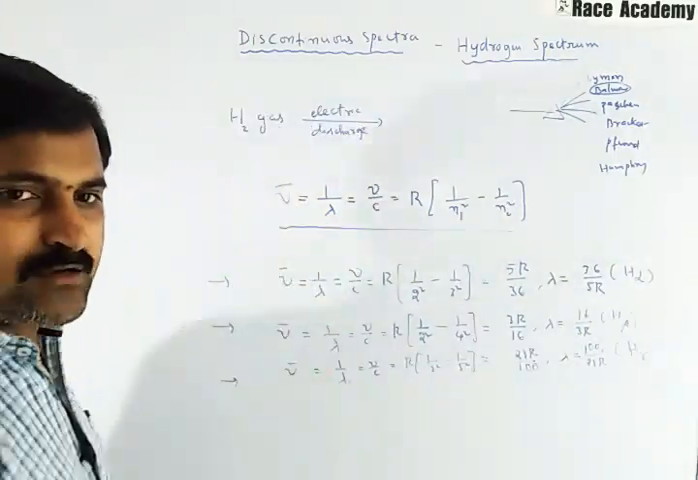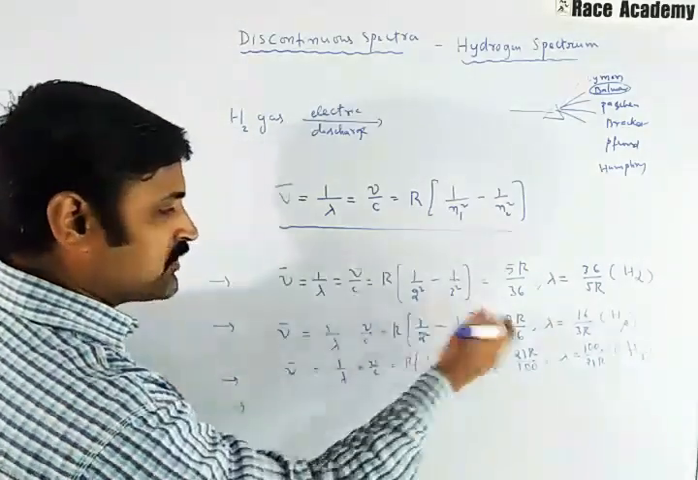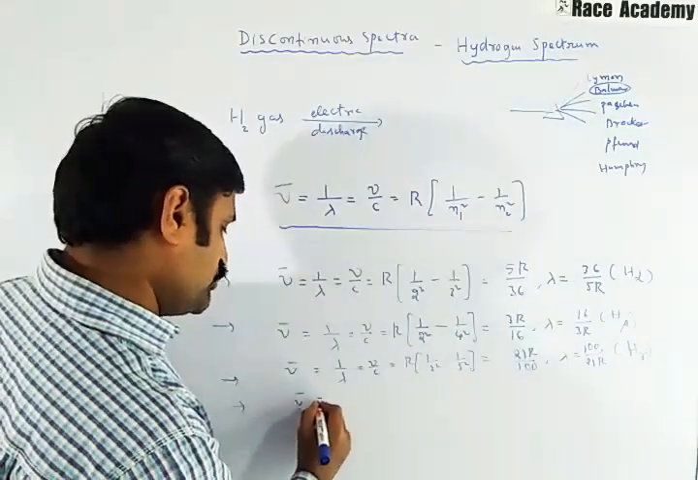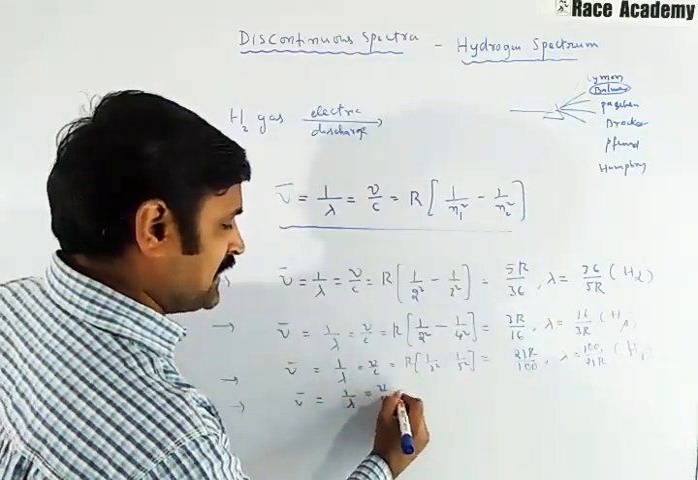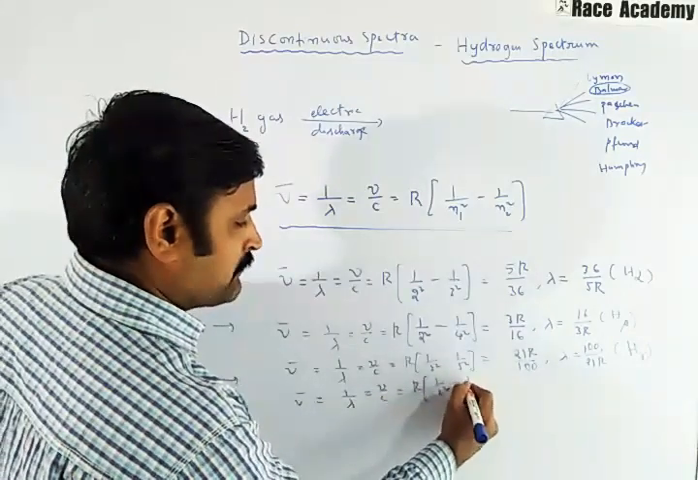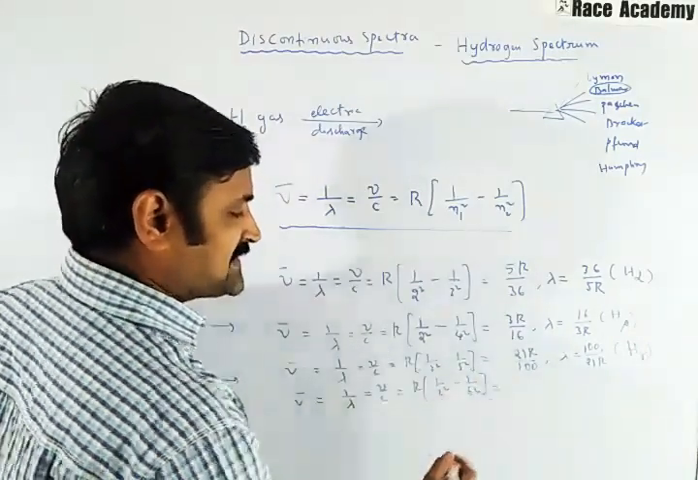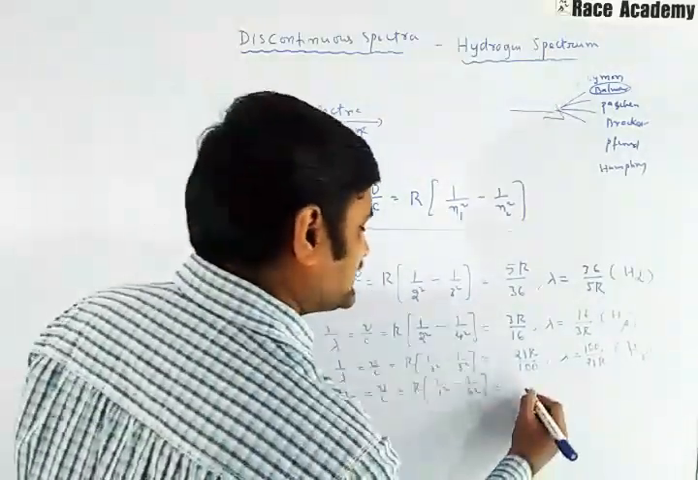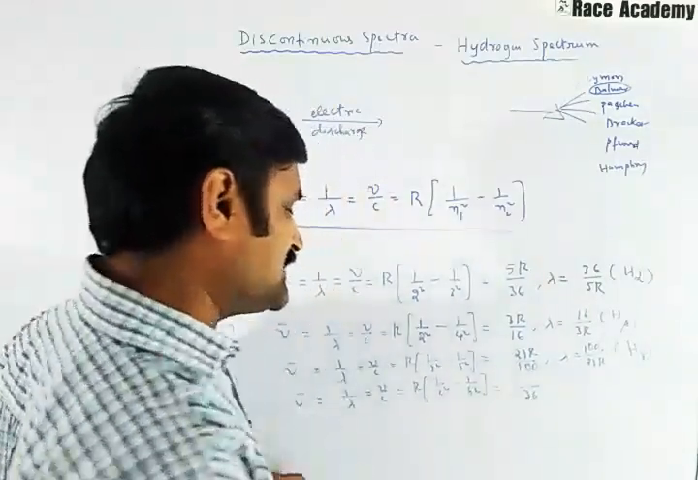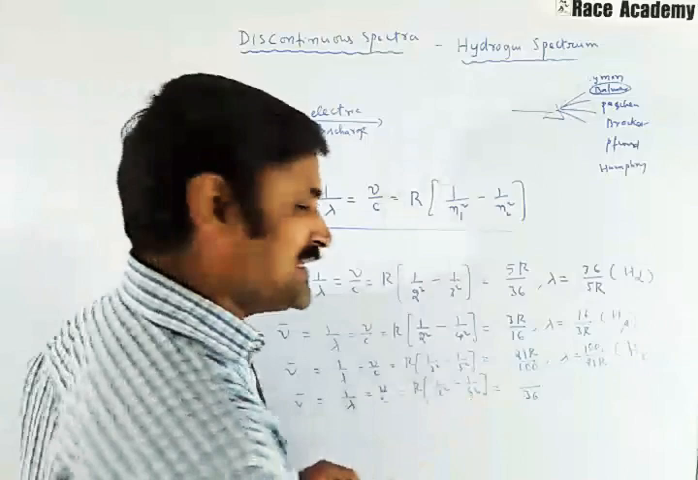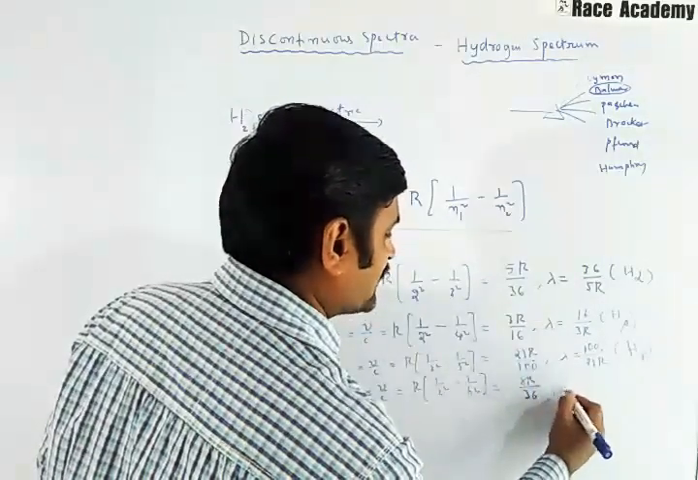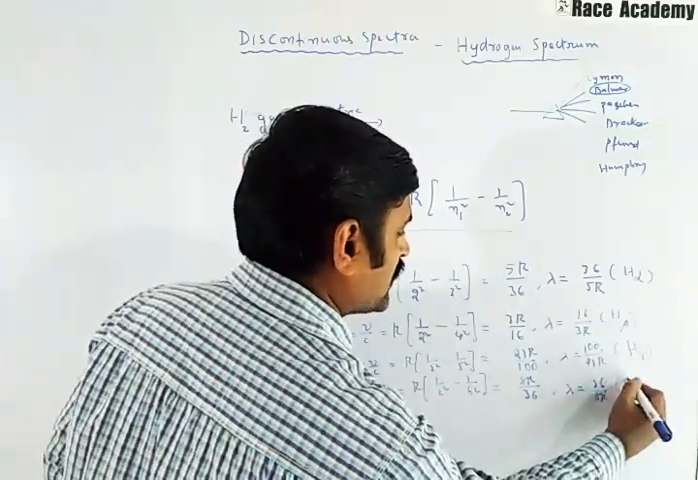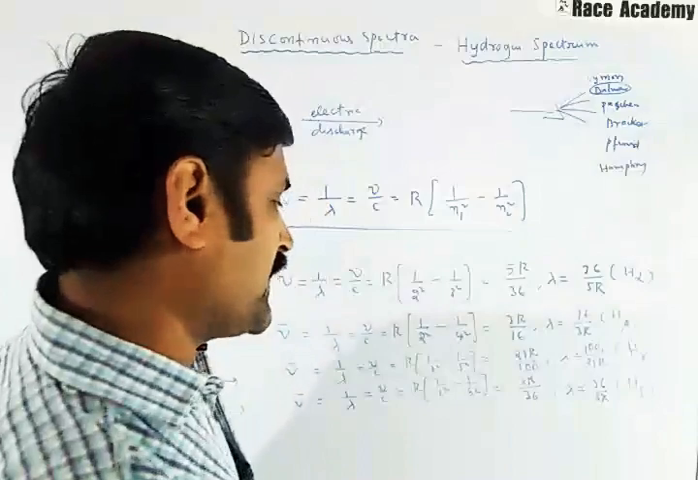In the same fashion, you can also find the next line. What is the next line? The n2 value is 4. So nu bar, which is equal to 1 by lambda, is equal to nu by c, is equal to R into 1 by 2 square minus 1 by 6 square. This is 36, this is 4. 36 and 4, the LCM is 36. So 9 minus 1 is 8R, 8R by 36, and lambda will become equal to 36 by 8R. It is the H delta line.